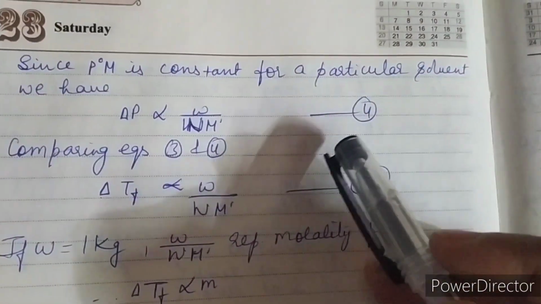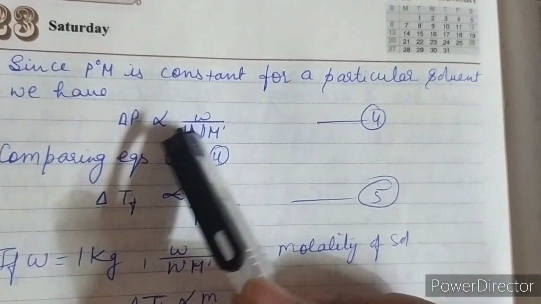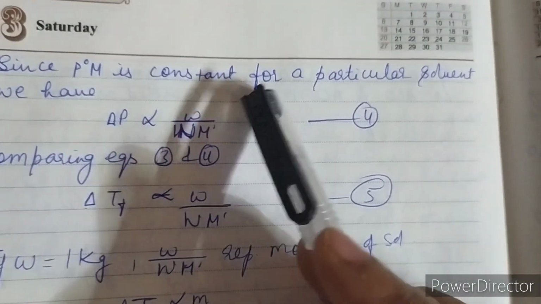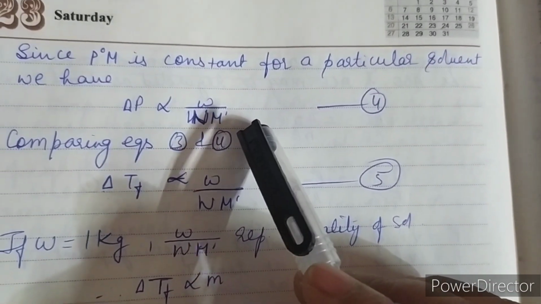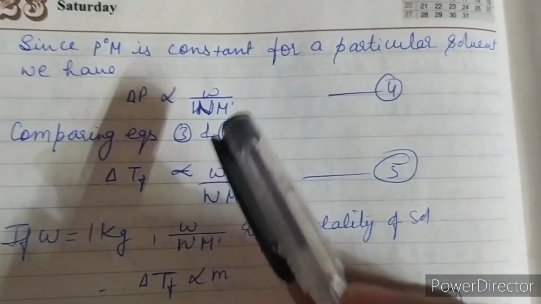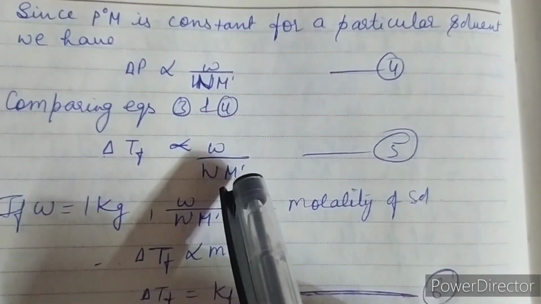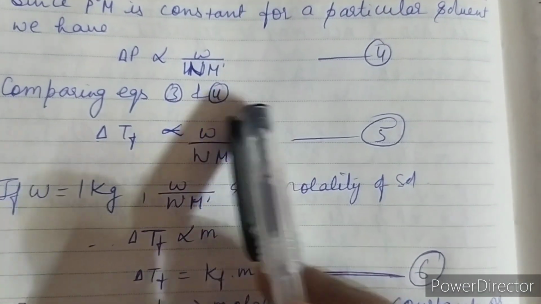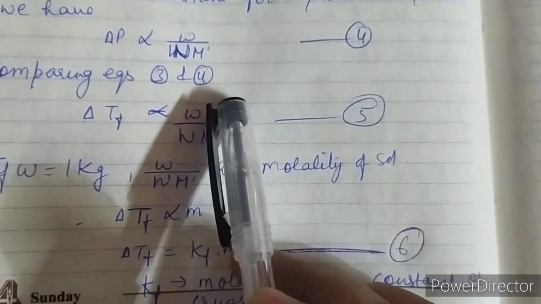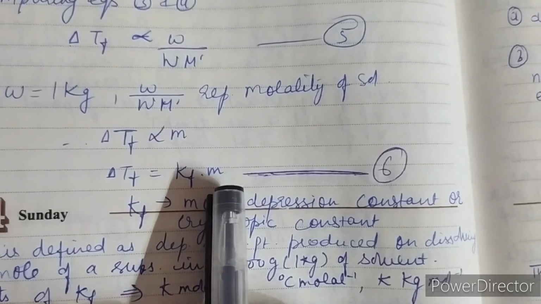Now again the same method we will assume here also. P naught and M are constant, so del P will be directly proportional to small w upon capital W into m. And now comparing equations 3 and 4, you will get depression in freezing point is also directly proportional to this expression. And if the weight of the solvent is 1 kg, then this will be the expression of the molality, and depression in freezing point is also proportional to the molality of the solution.